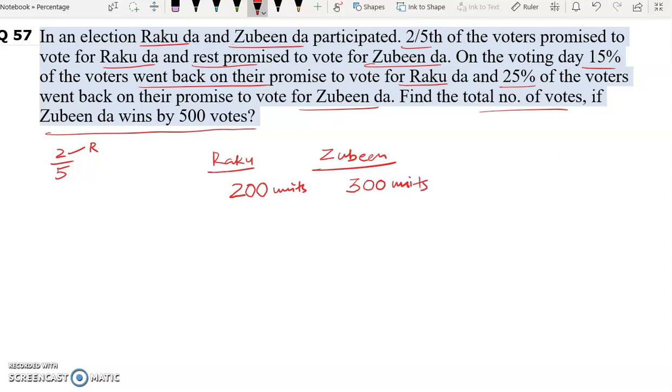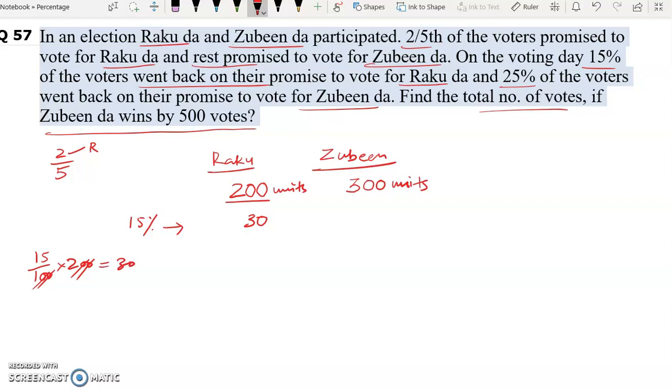Now the question says, on the voting day, 15% of the voters went back on their promise to vote for Rakuda. Let's say 200 people were supposed to vote for Rakuda, but 15% went back on their promise. So 15% of 200 will be how much? 15 into 2 is 30.